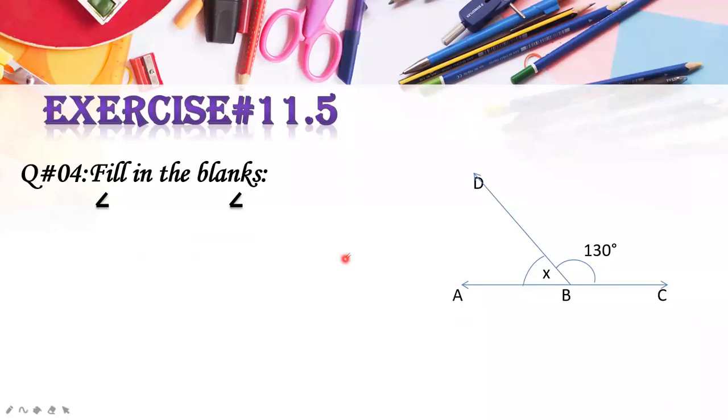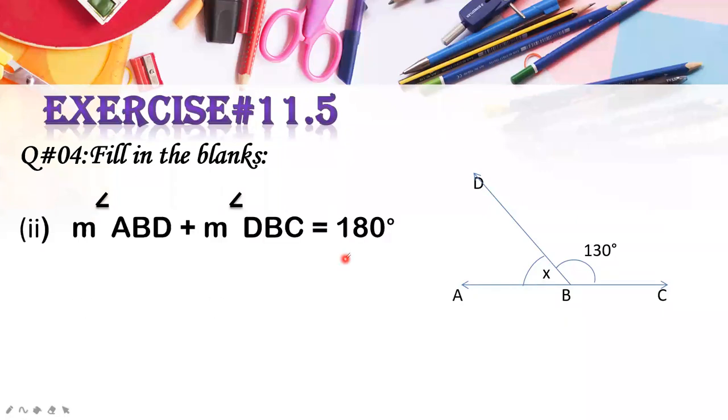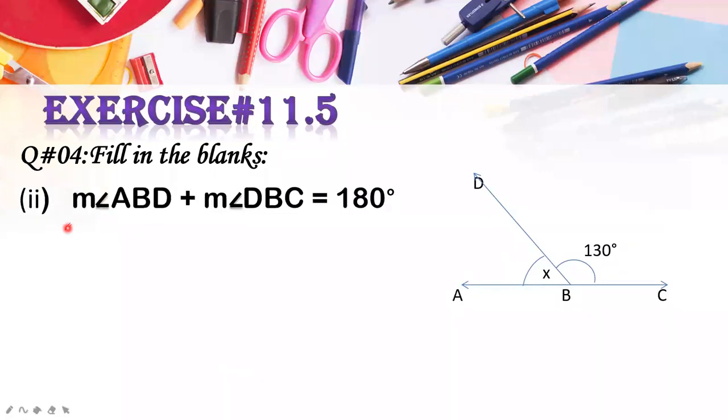Okay, now what you have to do is fill in the blanks. Now your question number 2 is measurement of angle ABD plus measurement of angle DBC. Which is angle ABD? This one. It should be equal to 180 degrees. Why 180 degrees? Because it is a straight line. The outer two arms are forming the angle of 180 degrees.